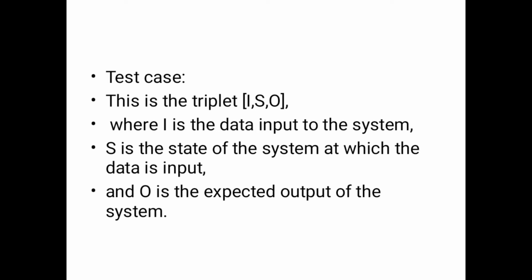Next one, this is the triplet ISO. ISO stands for International Standard Organization.